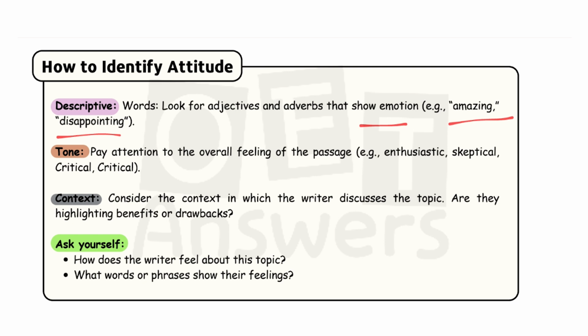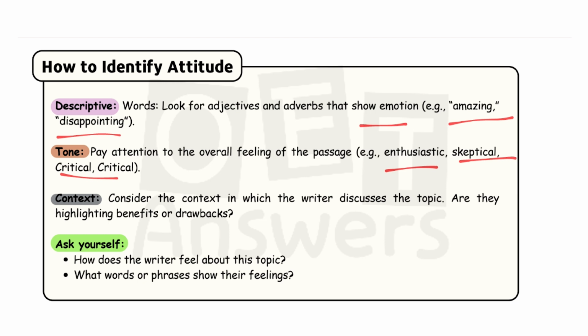Let's see about the tone. Based on tone, how can we identify the attitude? We need to pay attention to the overall feeling of the passage. If you see the first paragraph, in the overall paragraph, how have they expressed their feeling? Whether it is enthusiastic, skeptical, critical, serious, curious or doubtful. From the paragraph we can understand what exact tone they have given, right?